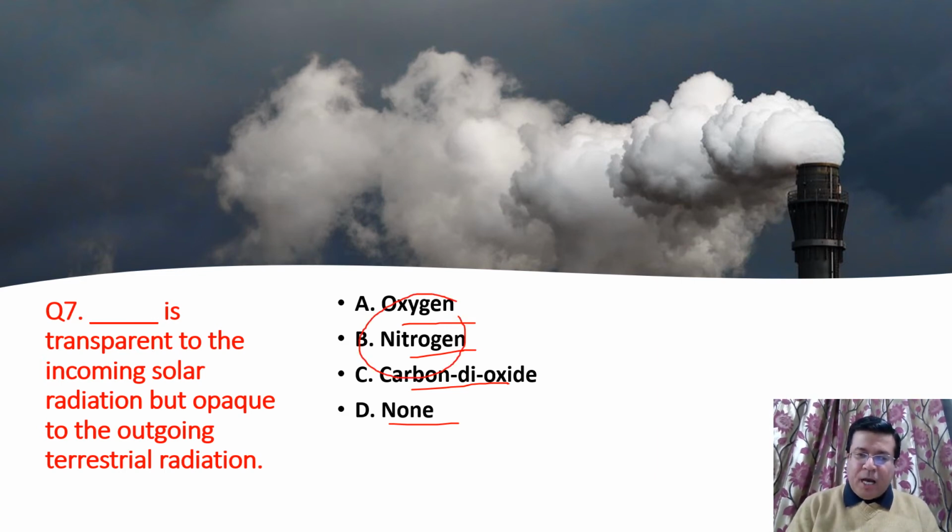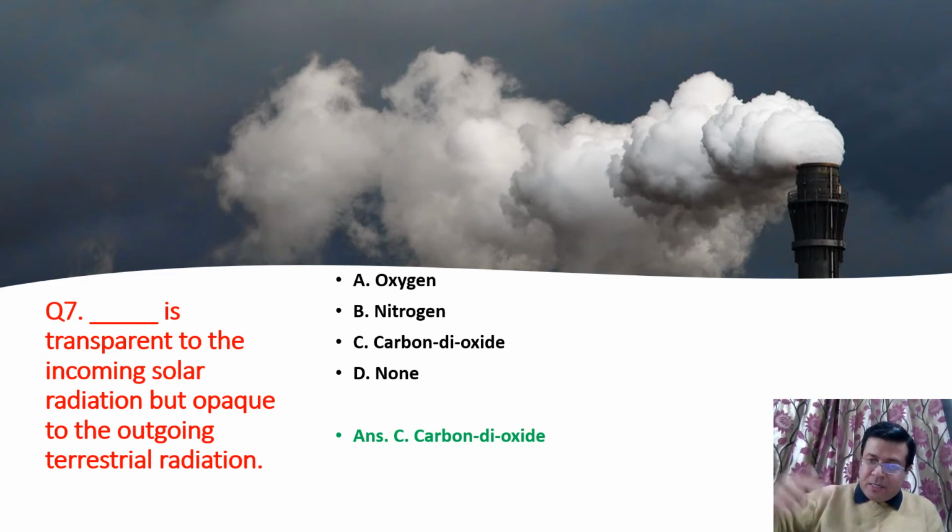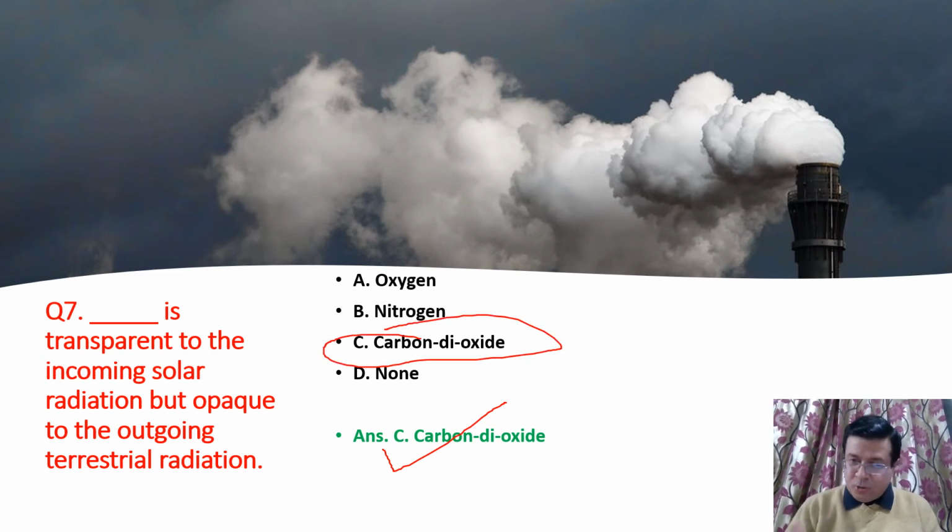Why? Because, as in one of the questions we have seen, they are the main components of the atmosphere, right? Carbon dioxide, which is a greenhouse gas, is your right answer, and it allows insolation to reach the surface of the earth, but it becomes opaque when it goes back. When it becomes terrestrial radiation and goes back, then it becomes opaque. So that is why carbon dioxide is your right answer. CO2. That is actually the greenhouse effect.